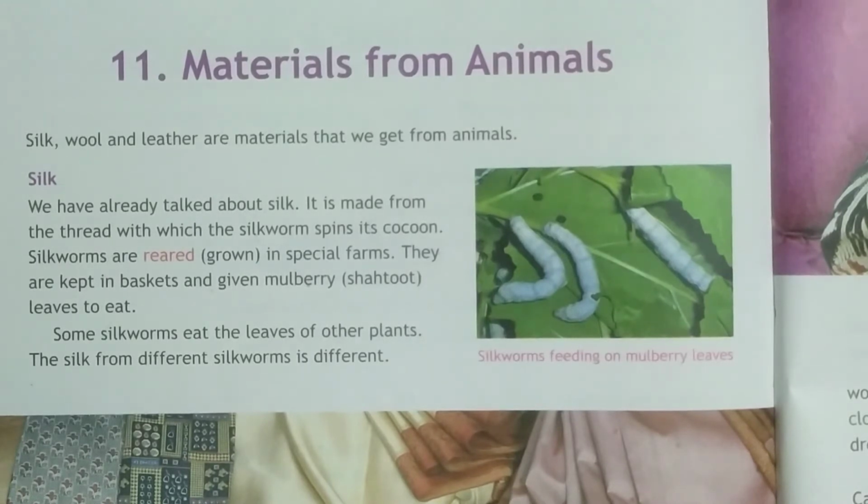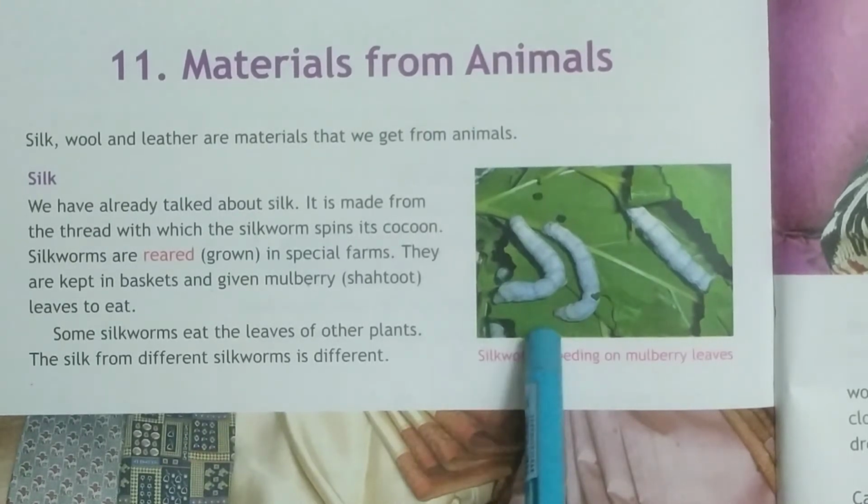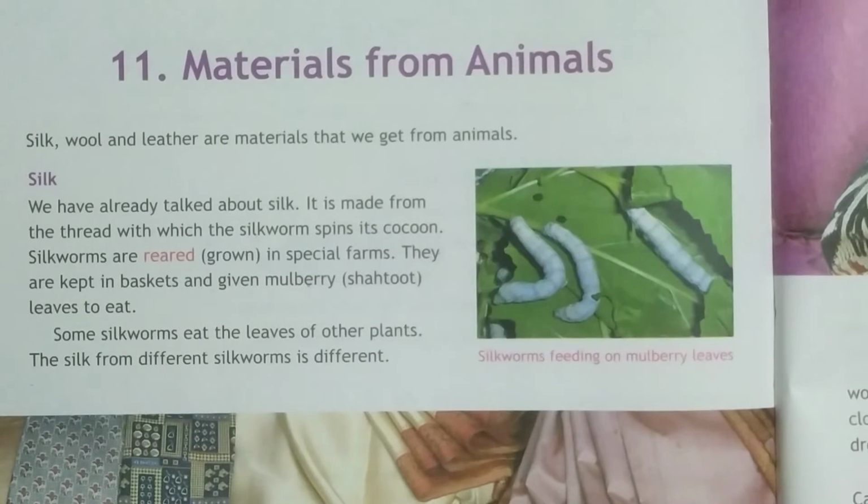What is the food they are given? They give mulberry leaves. You can look at the picture. They feed on mulberry leaves. Silk is made from the thread with which the silkworm spins its cocoon. And some silkworms eat the leaves of other plants also, not only mulberry leaves. And the silk from different silkworms differs from one another.